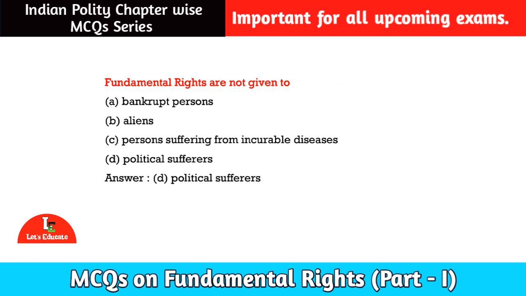Fundamental rights are not given to which of the following? Fundamental rights are not given to whom? Option number A, bankrupt person. Option number B, aliens. Option number C, person suffering from incurable diseases. Option number D, political sufferers. So your correct option is option number D, political sufferers.